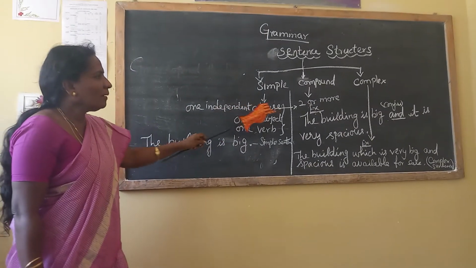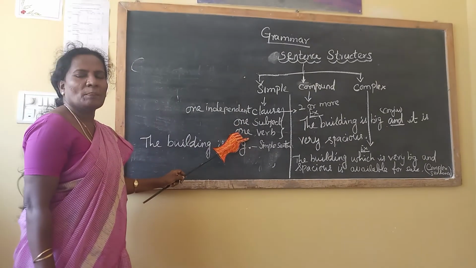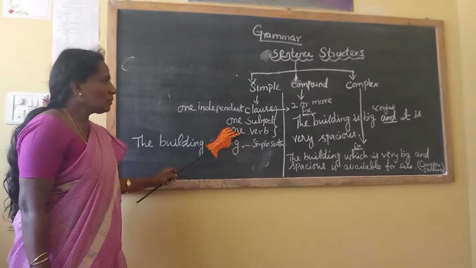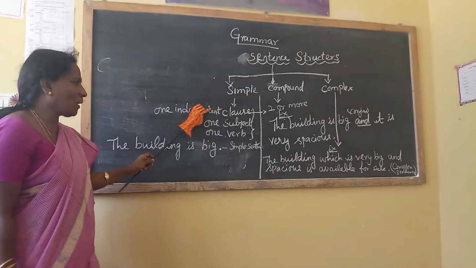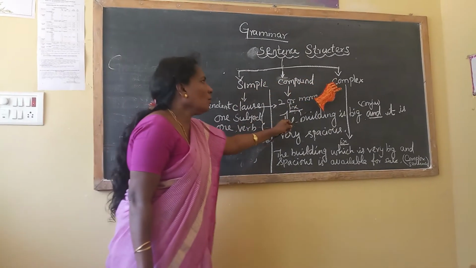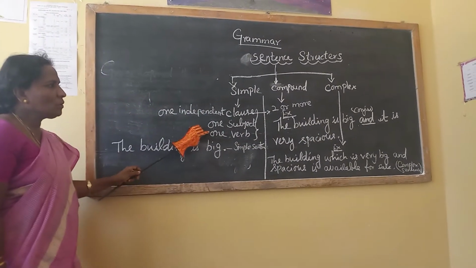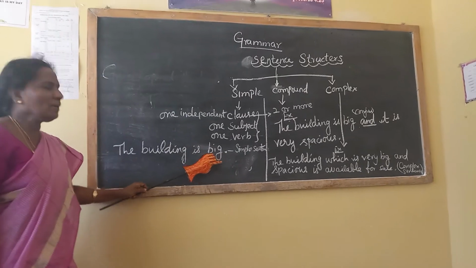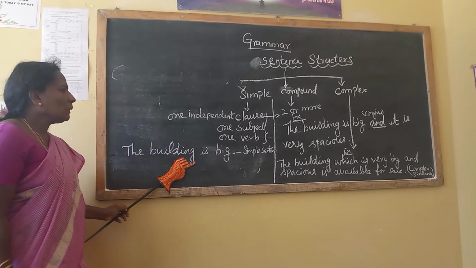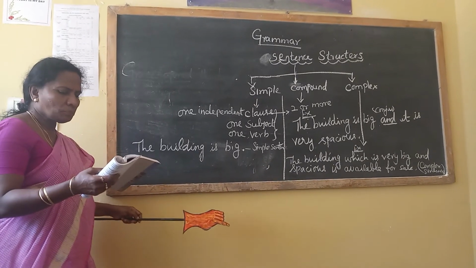But in compound it is more than one clause. More than one or two clauses are there in a compound sentence. The same thing is there in a complex sentence also. In the examples, when you see, you can understand which is the simple, compound and complex sentence.